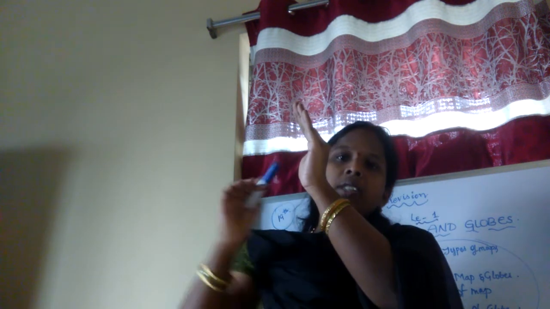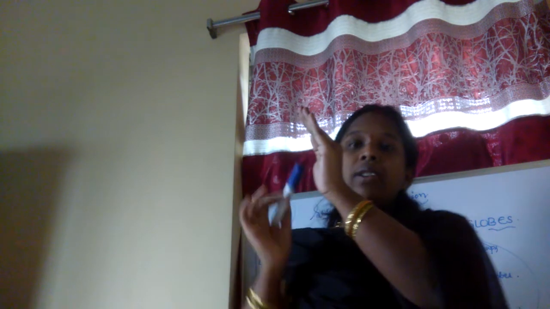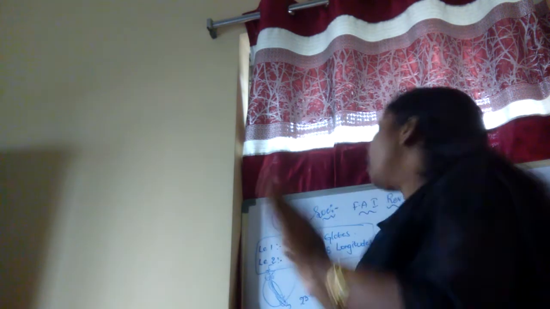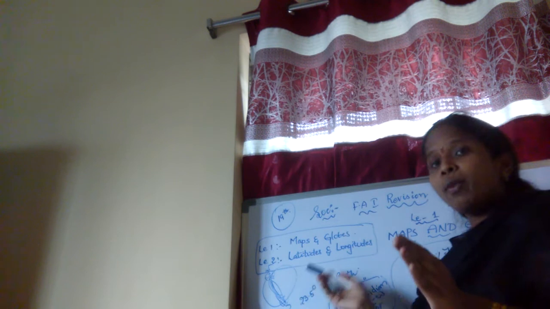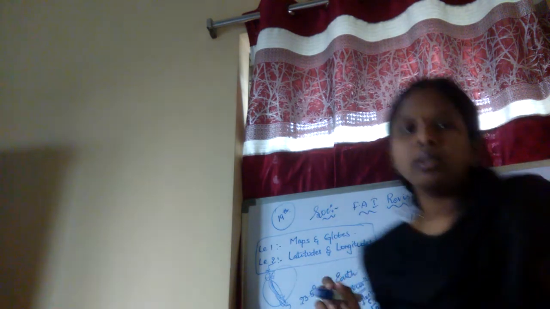The top end is the North Pole and the bottom pole is the South Pole. Okay, so everyone is clear, am I right?